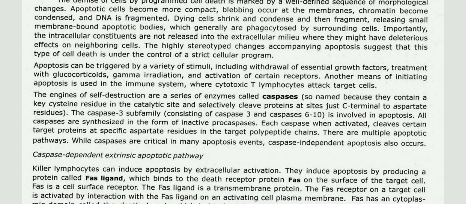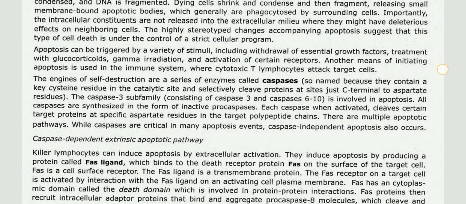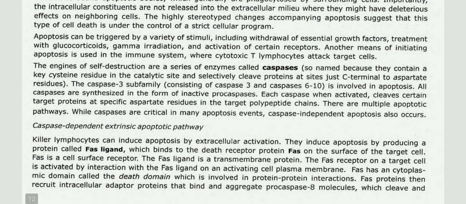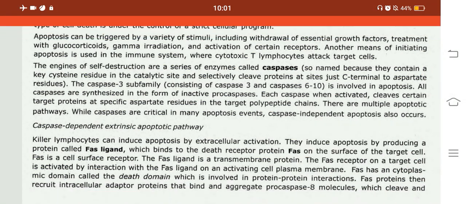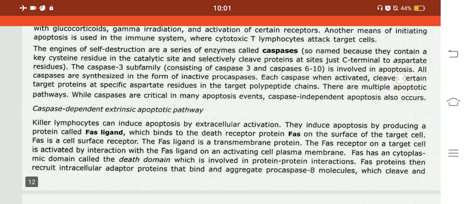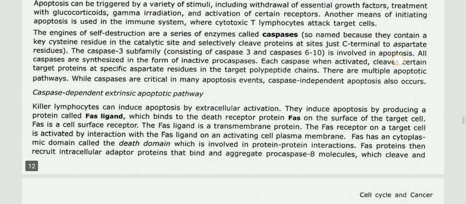The highly stereotyped changes accompanying apoptosis suggest that this type of cell death is under the control of a strict cellular program. Apoptosis can be triggered by a variety of stimuli, including withdrawal of essential growth factors, treatment with glucocorticoids, gamma irradiation, and activation of certain receptors. Another means of initiating apoptosis is used in the immune system, where cytotoxic T lymphocytes attack target cells.